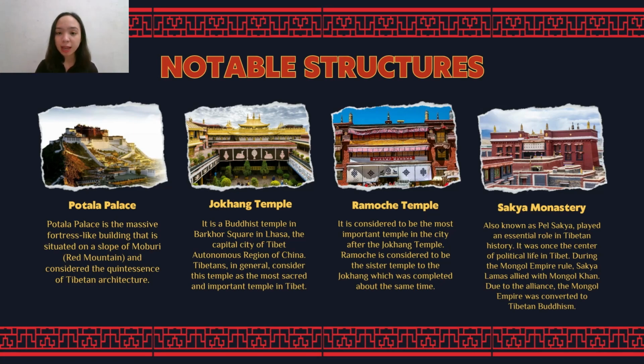Lastly is the Sakya Monastery, also known as Pel Sakya, which played an essential role in Tibetan history. It was once the center of political life in Tibet. During the Mongol Empire rule, Sakya Lamas allied with Mongol Khan. Due to the alliance, the Mongol Empire was converted to Tibetan Buddhism. During the rule of Mongolian Kublai Khan in the 13th century, Sakya Abbot became the ruler of Tibet.